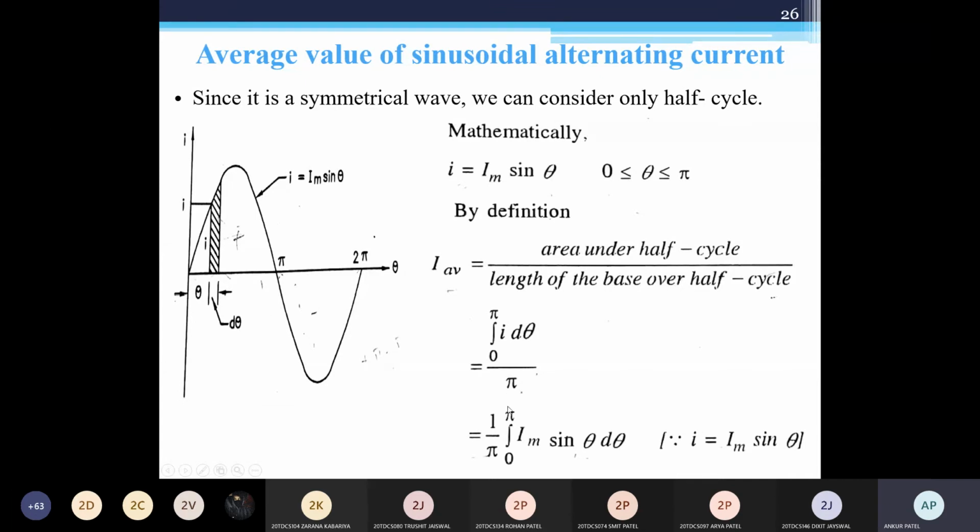So 1 upon pi is a common constant, integral from 0 to pi, and I equals Im sin theta. Just take Im outside and do the integration of sin theta. So what are you getting? Tell me the answer. 2 Im by pi. Take pi equal to 3.14. Tell me the answer.